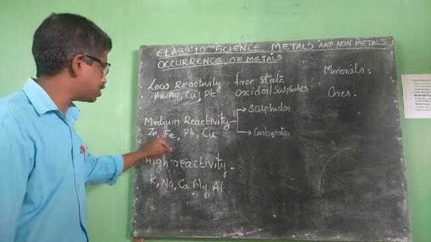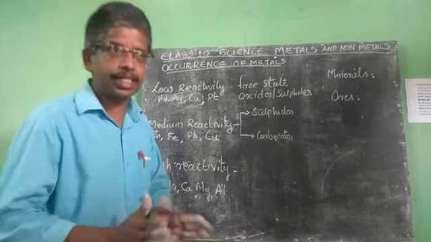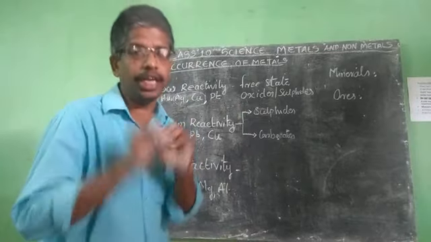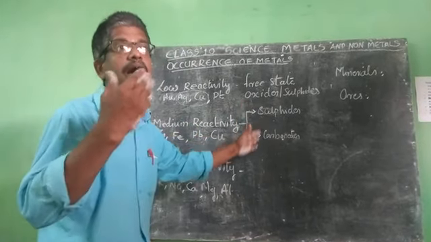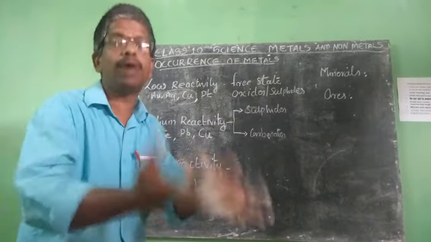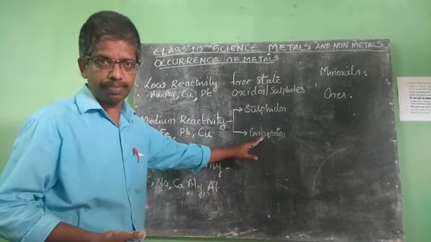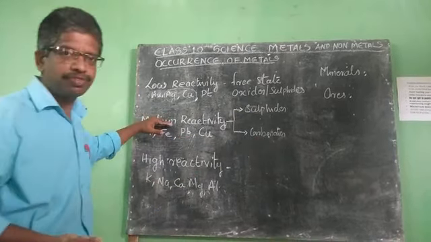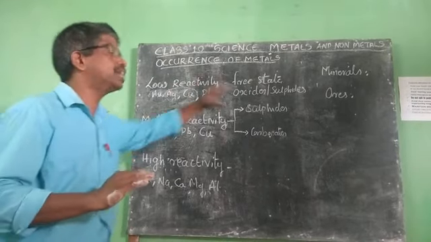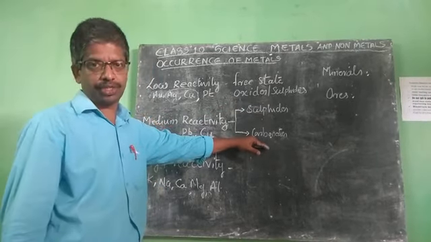Zinc, iron, lead and copper are found in the earth crust as their sulfides and carbonates. They are not found in the free state, they are found in the form of compounds, sulfides and carbonates. Clear? The medium reactivity metals are found in the earth in the form of their sulfides and carbonates.